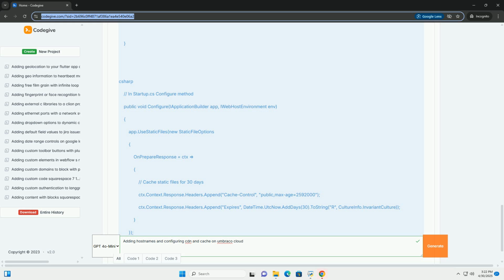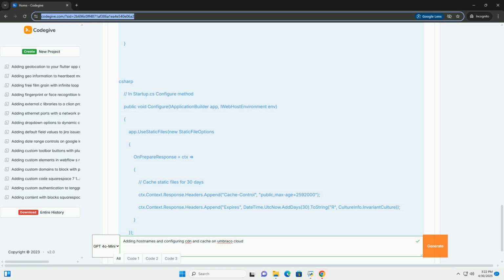4. Caching strategies in Umbraco Cloud. Umbraco Cloud offers various caching mechanisms to optimize your website's performance. 1. Output caching, server-side. Purpose: caches the rendered HTML output of your Razor views. This is particularly useful for pages that don't change frequently, such as blog posts, articles, or product listings.